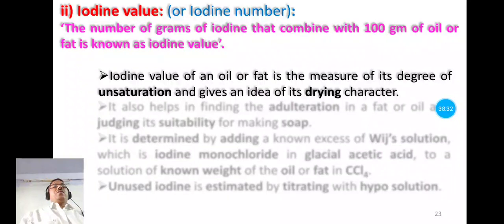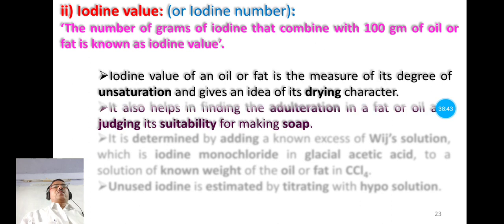Now this iodine value of oil or fat is a measure of the degree of its unsaturation, and it gives the idea about its drying character. It also helps in finding adulteration in fat and oil, and also helps in judging its suitability for making soap.